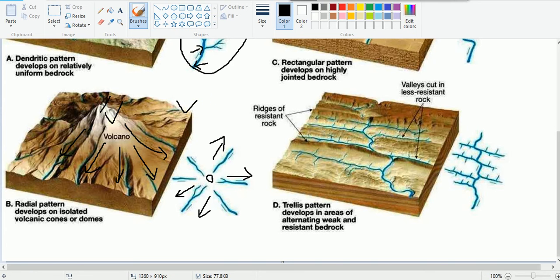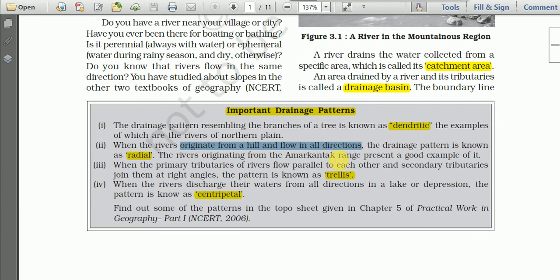Such type of drainage pattern we find in the Amarkantak Plateau as well as in Sri Lanka also. You will find radial drainage pattern because the central part of Sri Lanka is occupied by highland, and many rivers originate from this highland and flow into the sea.